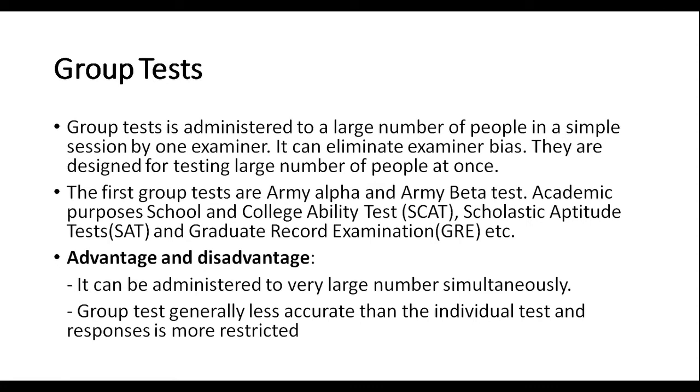Moving on to group tests. Group tests are administered to a large number of people in a single session by one examiner. They can eliminate examiner bias. They are designed for testing a large number of people at once. The first group tests were the Army Alpha and Army Beta tests, and for academic purposes, school and college ability tests, scholastic aptitude tests, and the Graduate Record Examination.